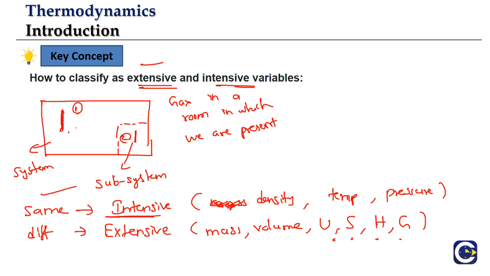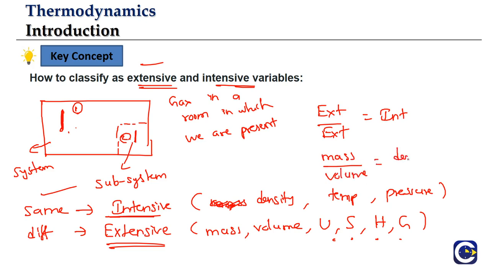If the value of the variable is different, then it will be an extensive property. And we have an interesting relation between the extensive and intensive properties. If you take a ratio of 2 extensive properties, that is going to give us an intensive property. Like mass is an extensive property. Volume is also extensive. If you do mass by volume, you get density. And density is intensive.